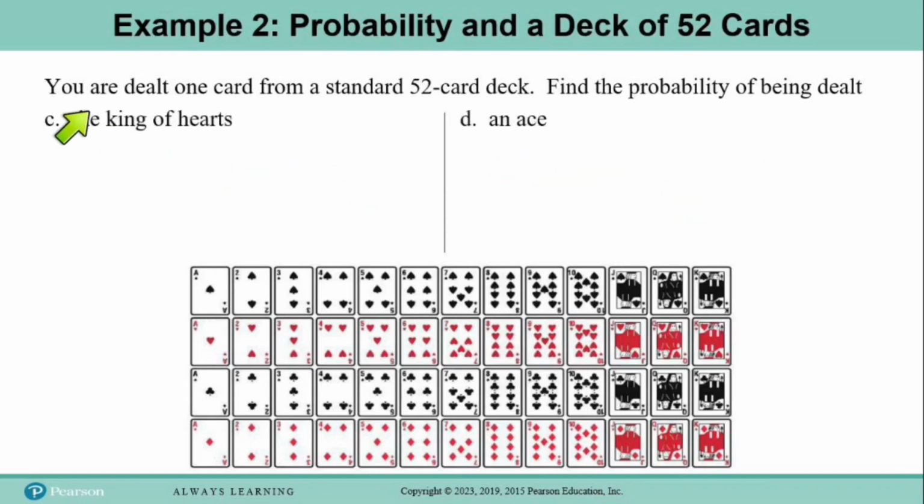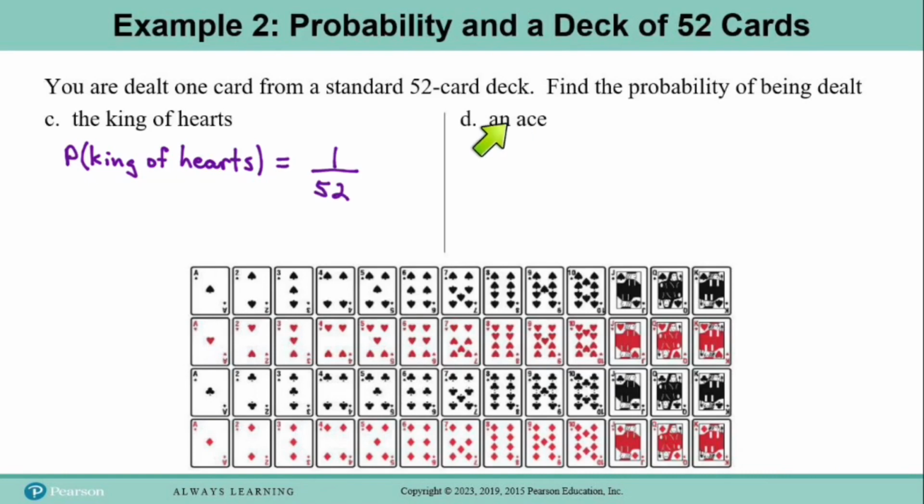Okay, part C. Let's find the probability of being dealt the king of hearts. Now, the king of hearts is one particular card. There's only one king of hearts. These other kings are king of spades, king of clubs, and king of diamonds. So there's only one king of hearts in the whole deck. So the probability of being dealt the king of hearts is 1 divided by 52.